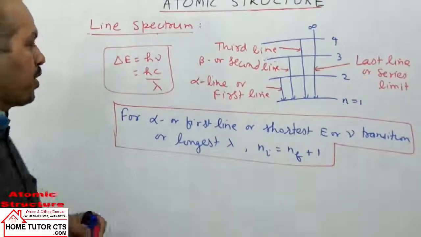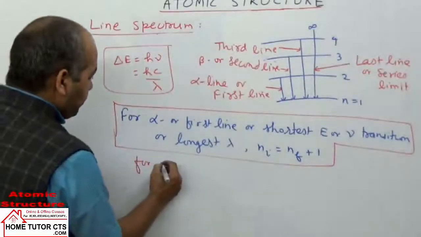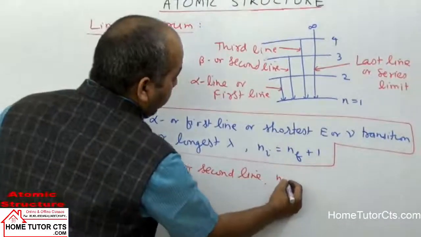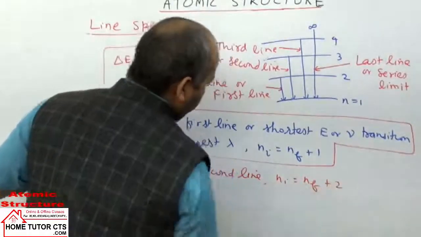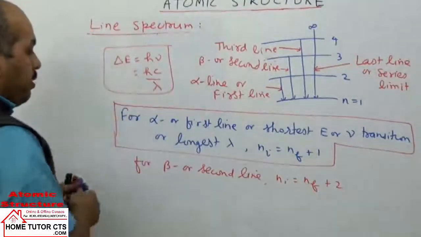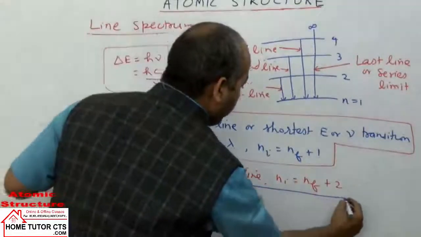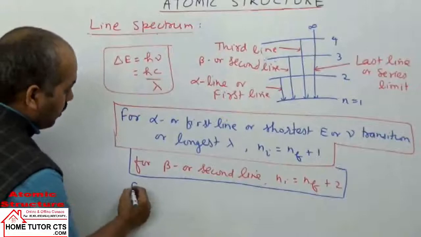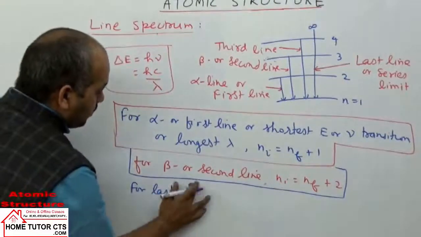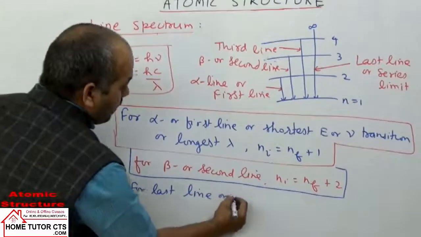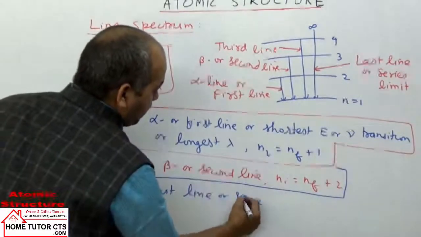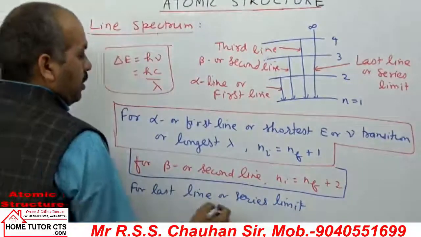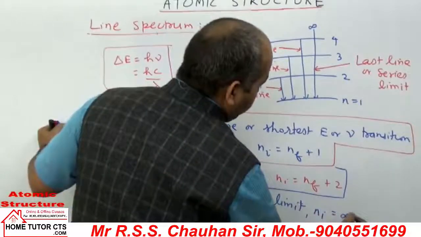Nf plus 1. If they ask for beta line or second line of a series, Ni will be how much? Nf plus 2. And if they use the term last line or series limit line of a series, Ni will be how much? Infinity.